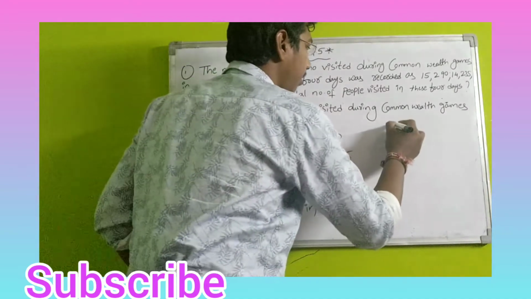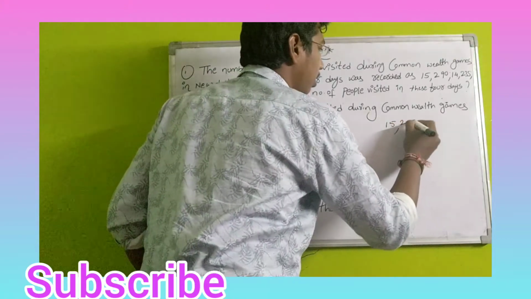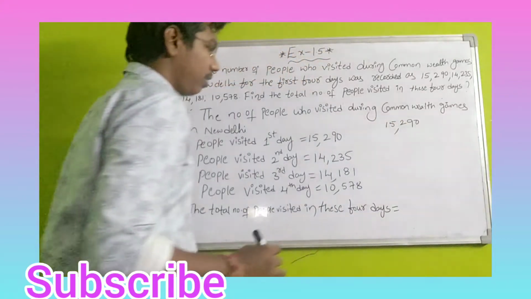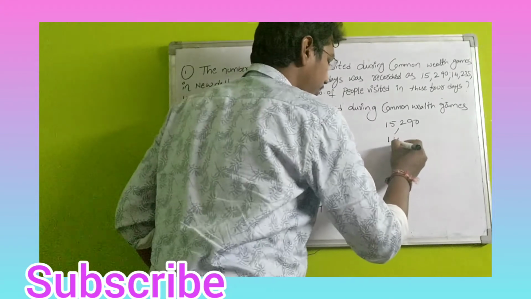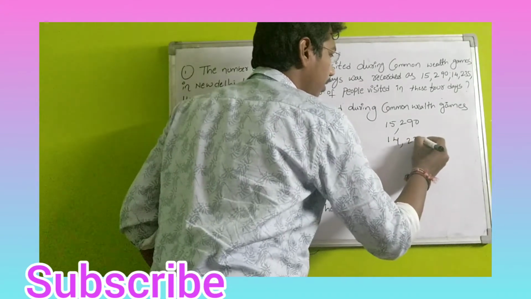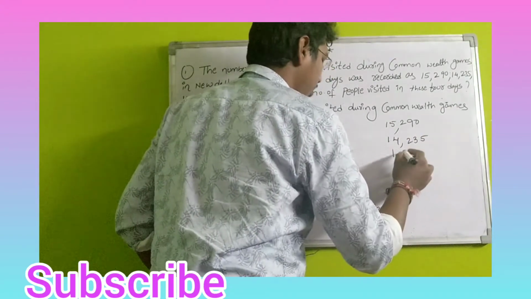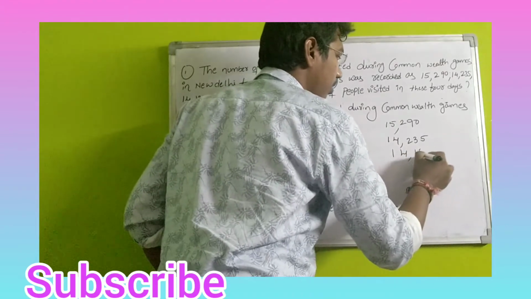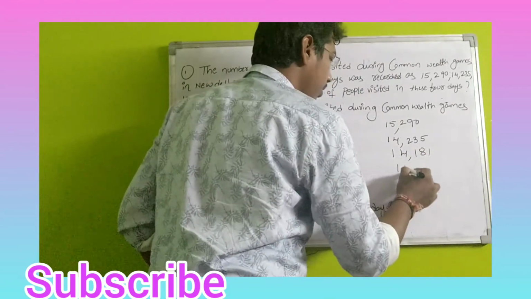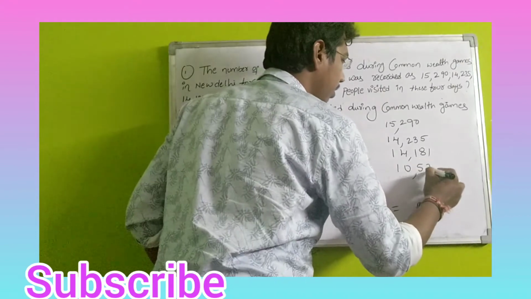Students, here I am adding 15,290. Next 14,235. Next 14,181. Next 10,578.